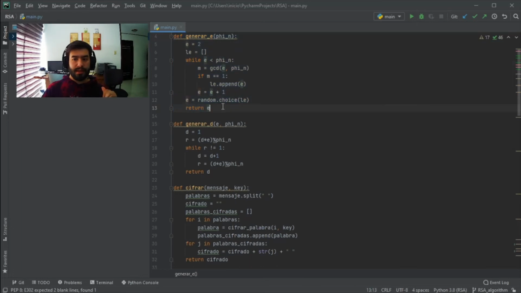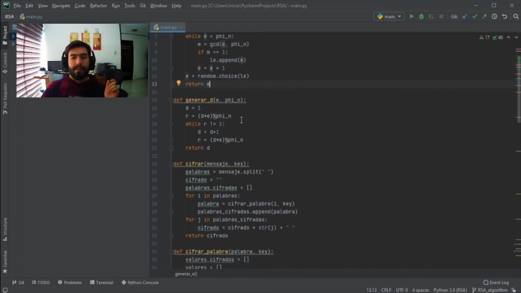compute the e variable. But now we need to know how we compute the d variable, which will be for the private key. This is done by a similar process as with e. What we need to do is to compute d such that the multiplication of d and e has a result of 1 when we calculate the modulus by phi.